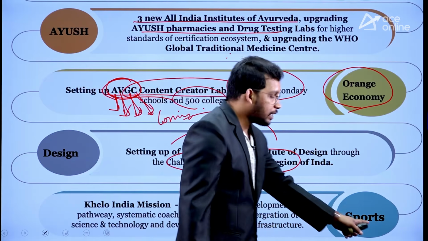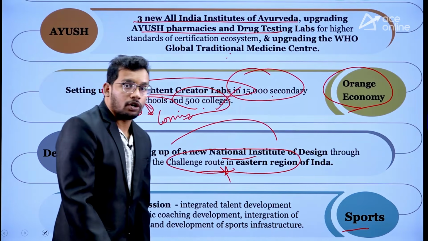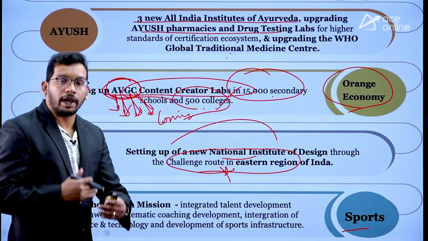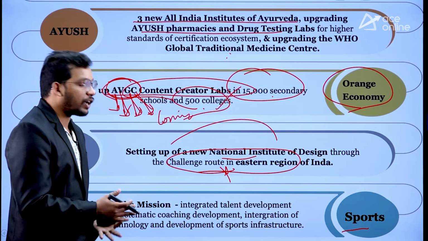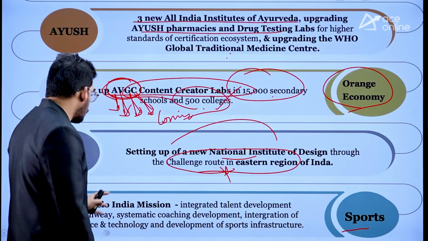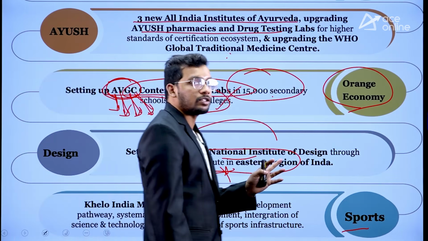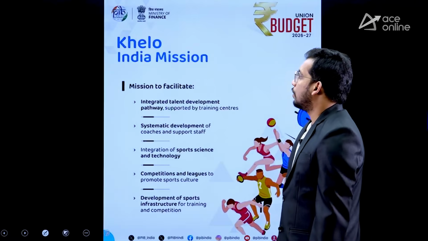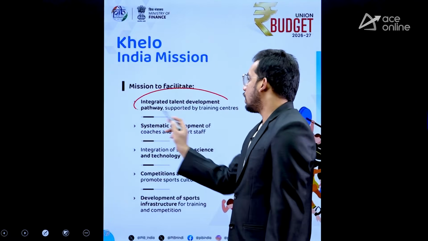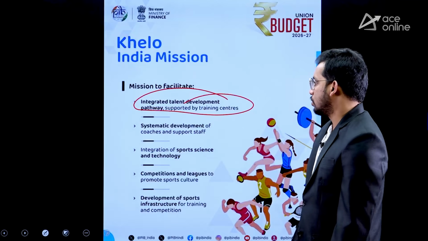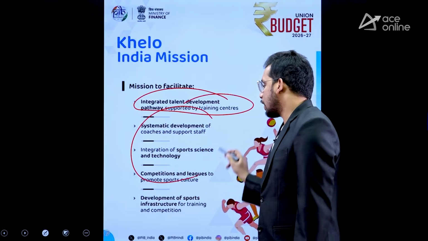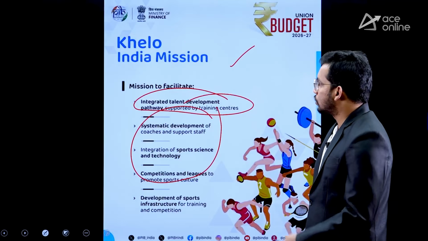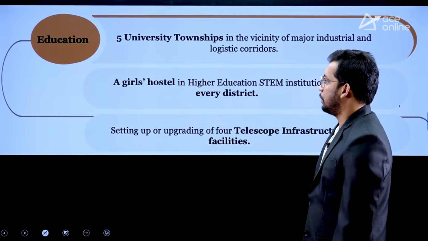One more proposal. Then sports related, already we have discussed, government wants to promote the manufacturing of various sports goods within India. So government is going to do that. Also, government is going to launch the Khelo India mission. Why? To integrate the talent related to sports, right? All the sports related technology goods will be produced through Khelo India mission. This will also increase our GDP, right?